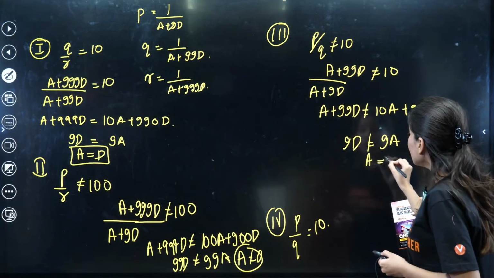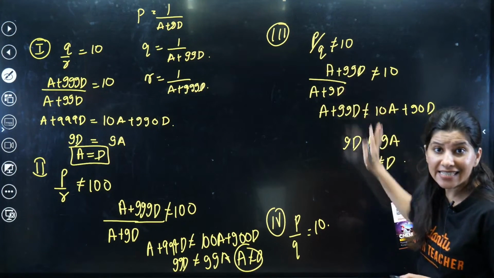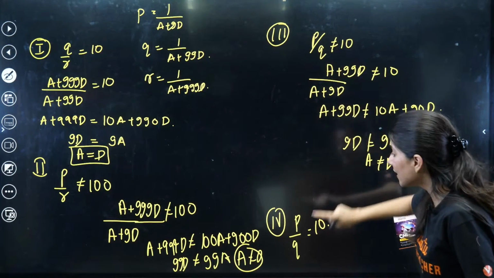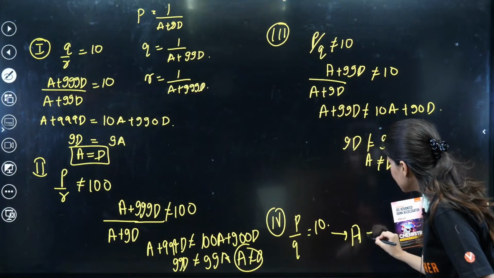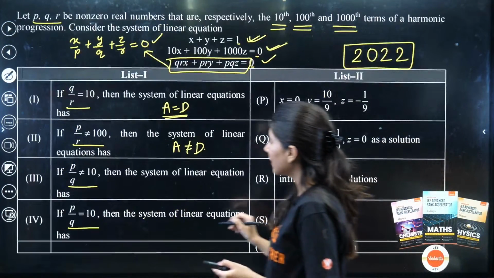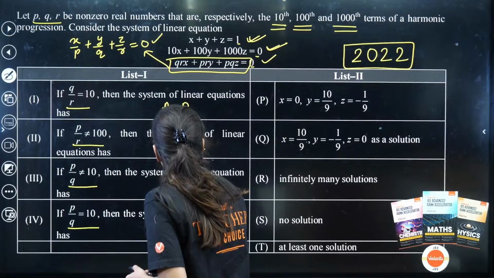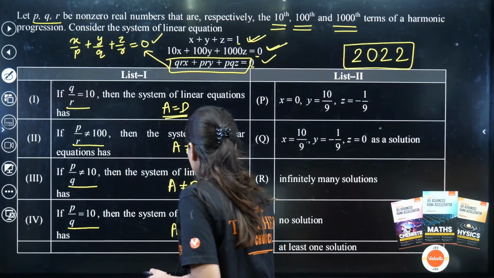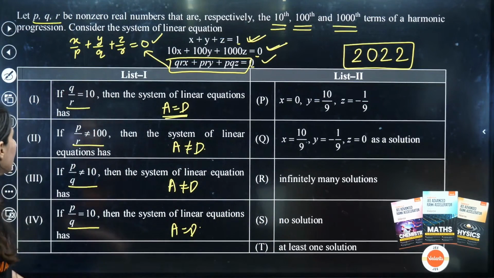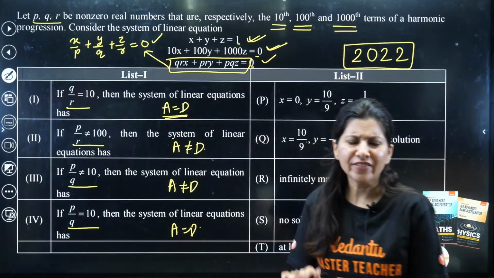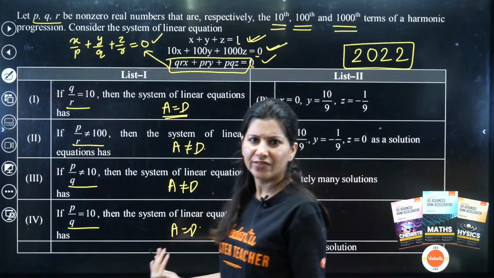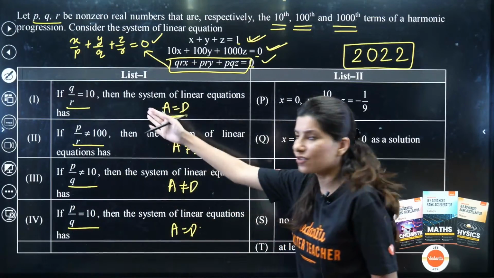So A not equal to D. Third is saying A not equal to D. Can you see third and fourth are the same? So if this is not equal, the fourth will say A is equal to D. So this is A not equal to D again, and this is A equals D. We have decoded the equations at least by now. Not a very difficult task. What do you think? Was it difficult to get these conditions from this?